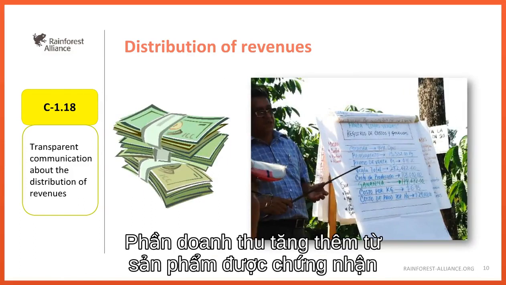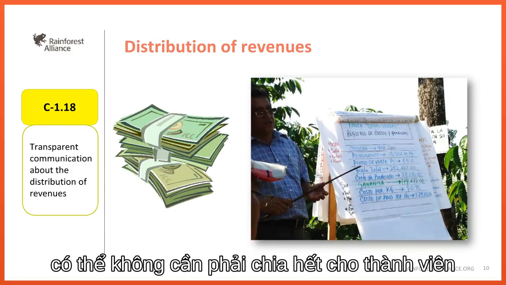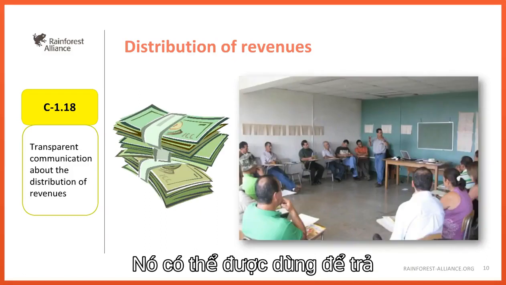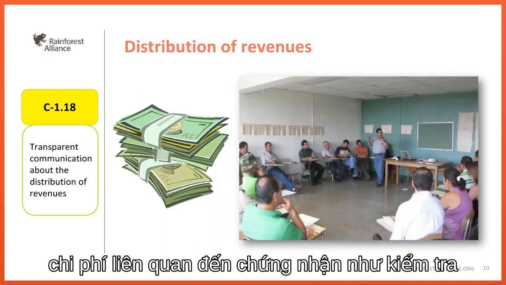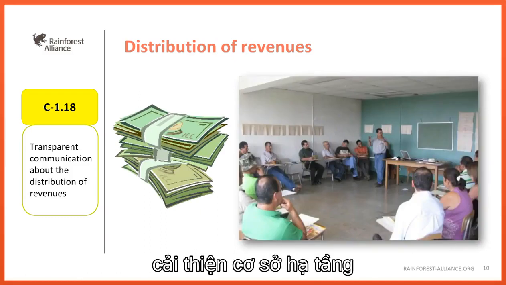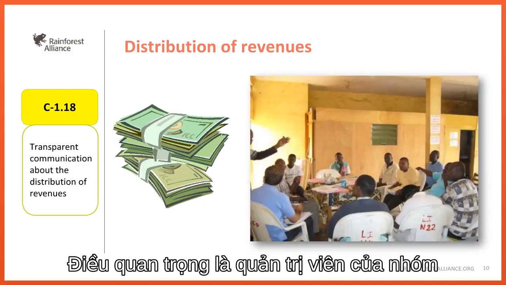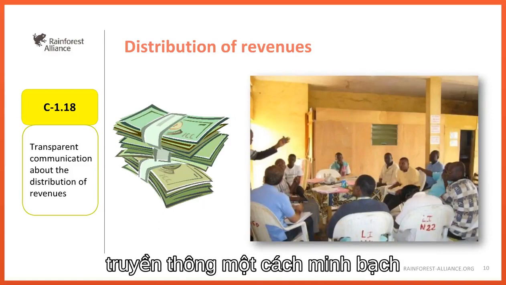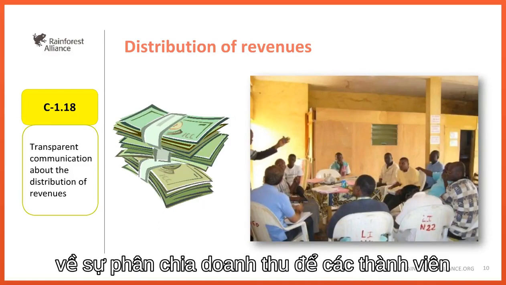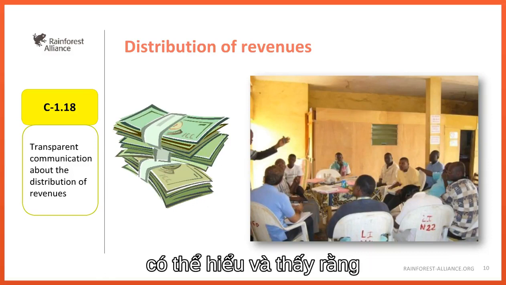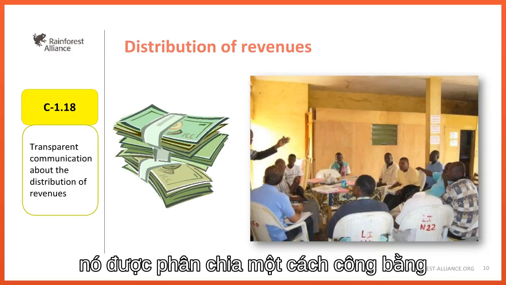The extra revenue from selling certified products may not necessarily be all given to the members, as it may be used to cover certification-related expenses, such as audits, improvements of infrastructure, and salary of the trainers. What is important is that the group administrator communicates transparently about the revenue distribution so that the members can understand and see that it is distributed in a fair manner.